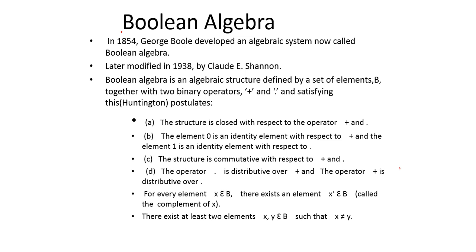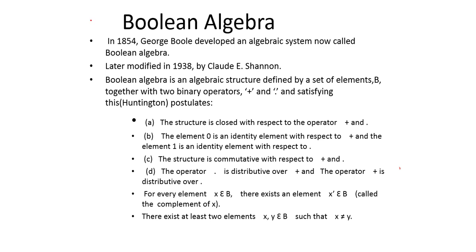Hello everybody. In this video we are going to learn about Boolean algebra. So let us first understand what is the axiomatic definition of Boolean algebra. What is the meaning of axiomatic? Axiomatic means obvious or unquestionable. So if I say axiomatic definition of Boolean algebra, that means I'm talking about the unquestionable definition of Boolean algebra, right?